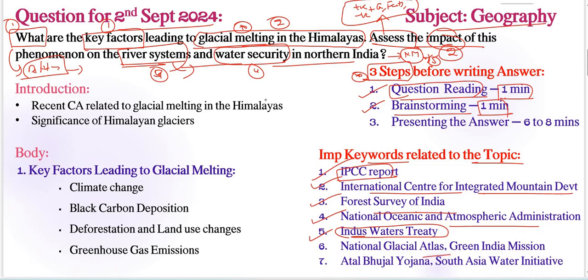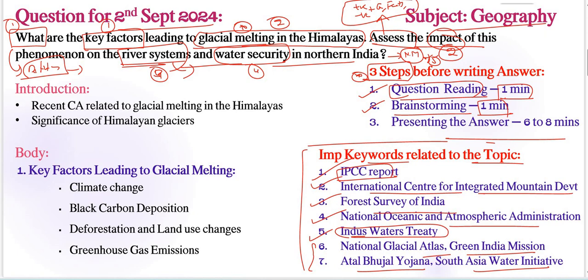National Glacial Atlas, Green India Mission, Atal Bhujal Yojana and South Asian Water Initiative. All these initiatives, particular missions or schemes, need to be included here and there, especially in the needed measures, right? So all these important keywords should be in our answer sheet. Other than that, we can include an international perspective, such as COP conferences, recent conferences related to climate change, because glacial melting is one of the major reasons of climate change, right? So we need to include this conference also.